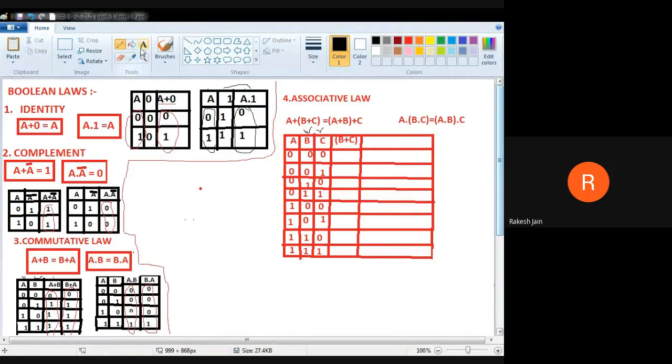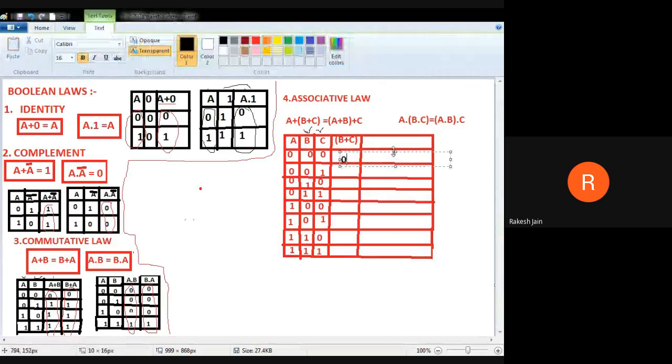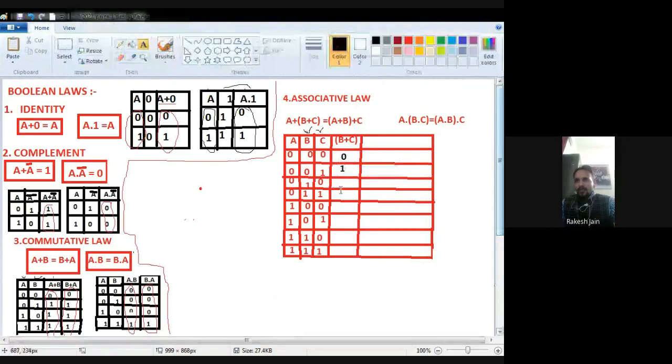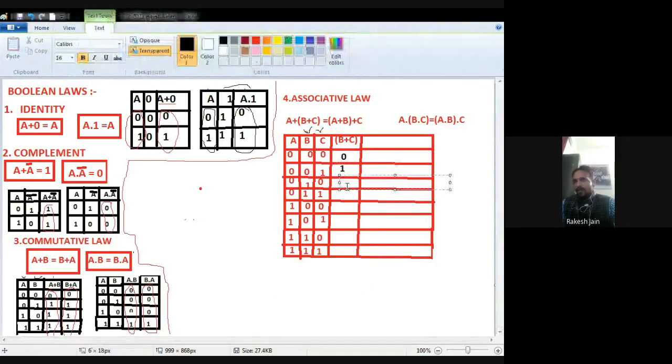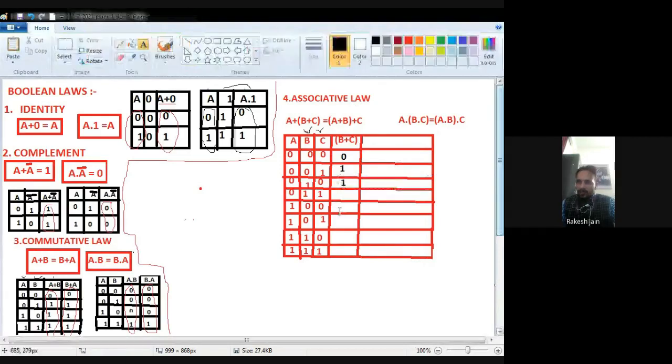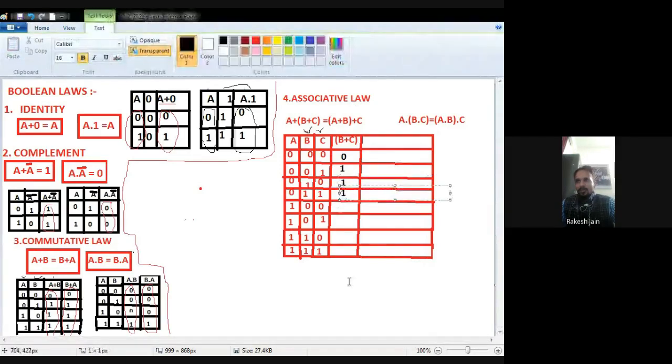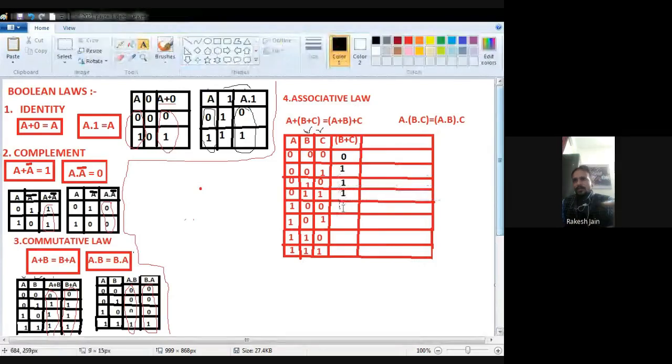Okay, so now we are going to prove this associative law. What is the associative law? First we see the OR operation related to the associative law. A plus in bracket B plus C should be equal to A plus B, then plus C.